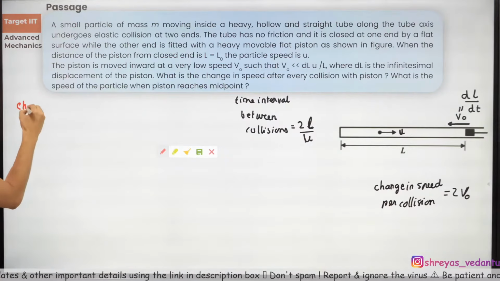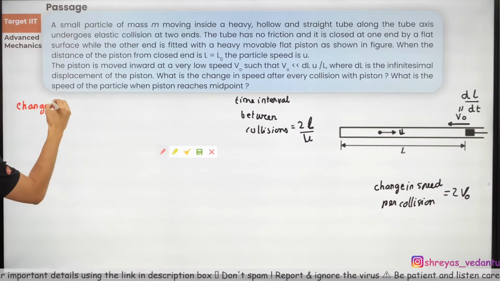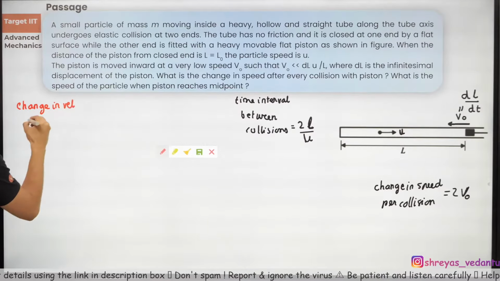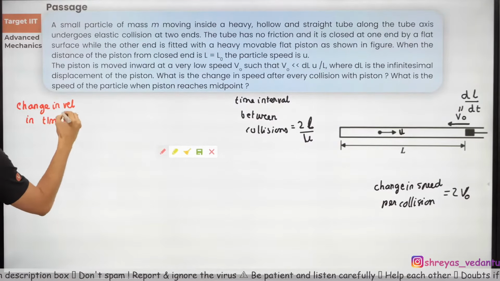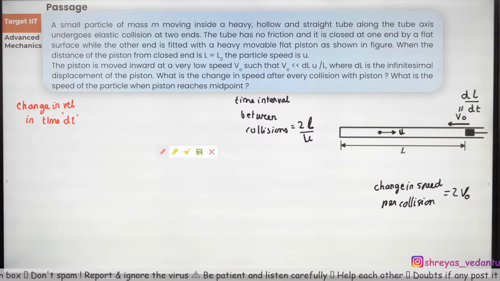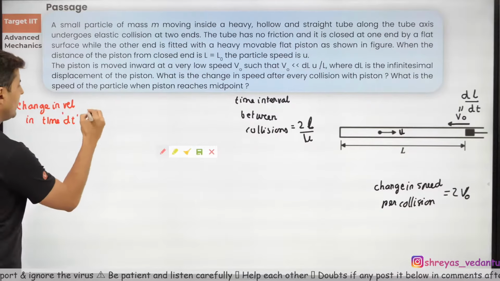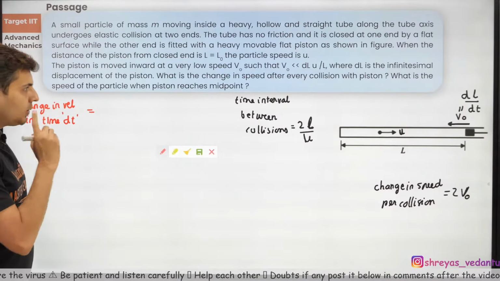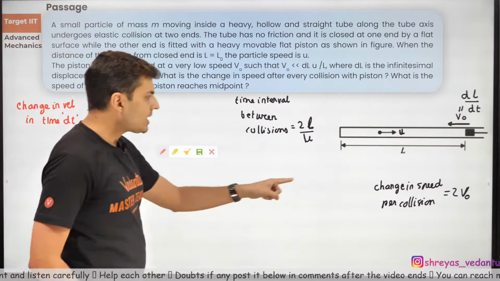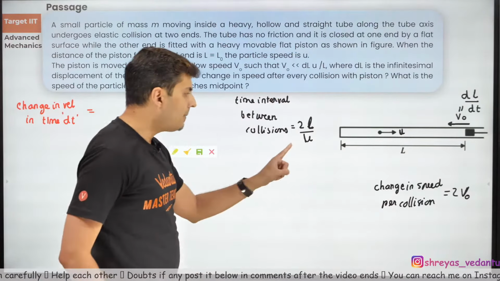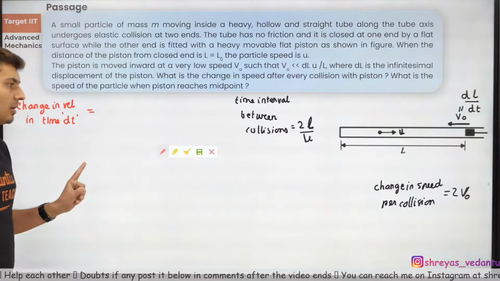Change in velocity in time dt. What do you think will be the change in the velocity in that particular time dt? That will be equal to the change happening per collision.